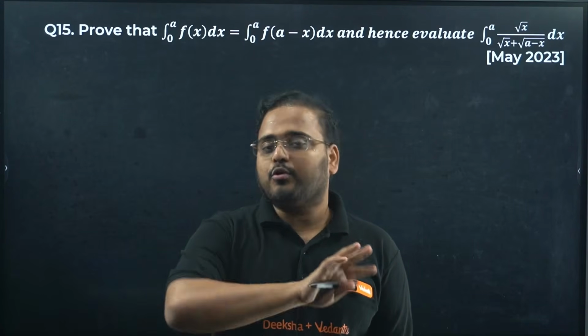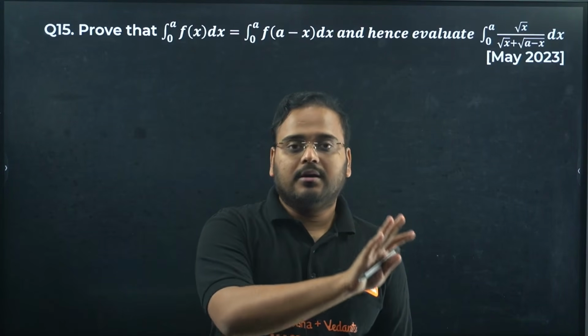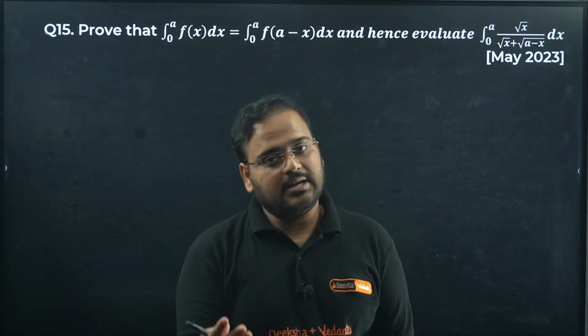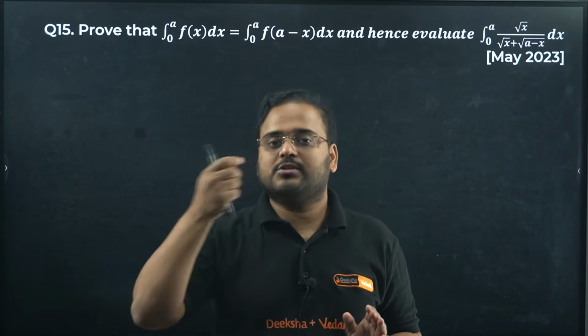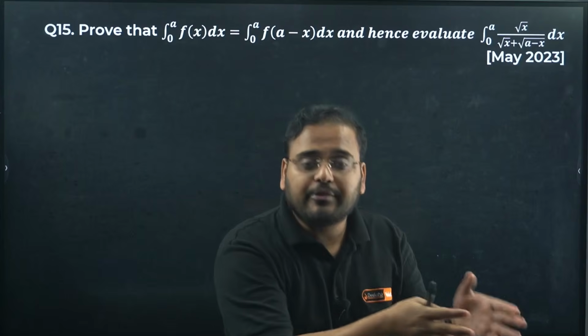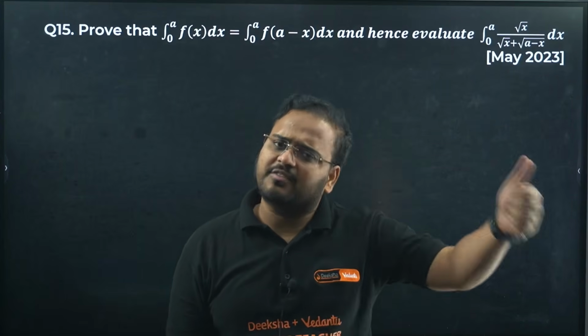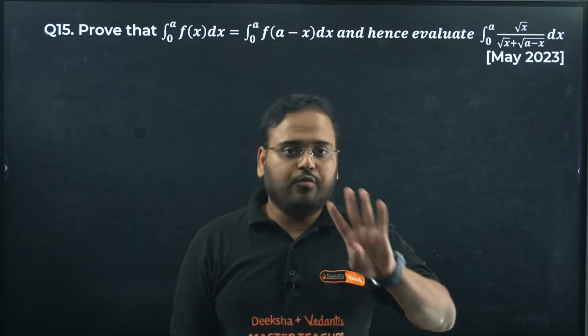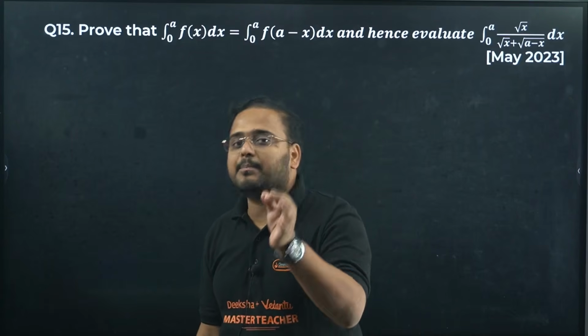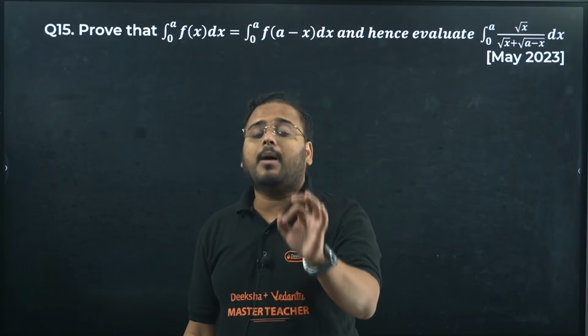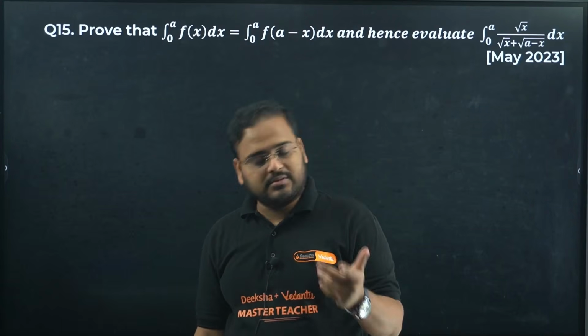If some of you don't want to solve the 5 marker in integration from section D, okay, your choice. You can solve the matrices question, the determinant question, AOI, differential equation, and other questions; relation and function is there too. So you have to choose 4 questions over there. 5 into 4 is 20 marks in section D. You can skip integration if you don't want to solve a particular function derivation.